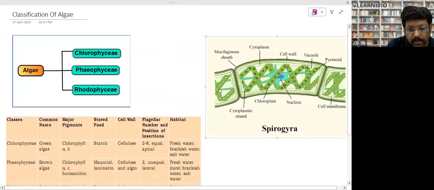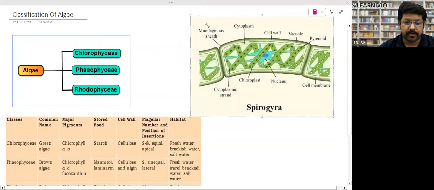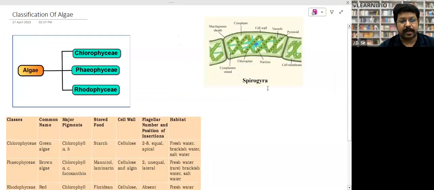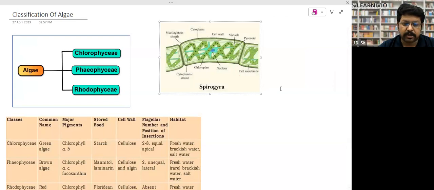Look, this is an algae, Spirogyra. In Spirogyra, you cannot tell where is the root, where is the leaf. Can you tell me? No, you won't be able to. This is a thread-like structure. So here, root, stem, and leaves cannot be defined. You cannot differentiate between them. These are just made up of cells, a thread of cells, and this is Spirogyra.